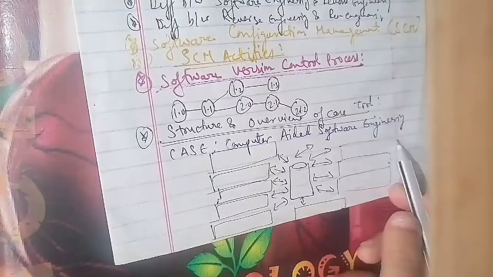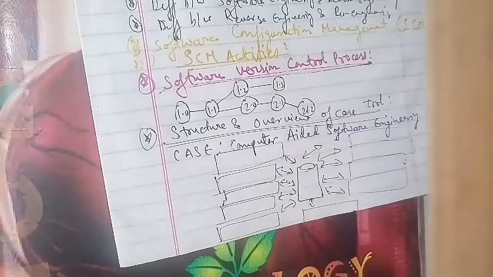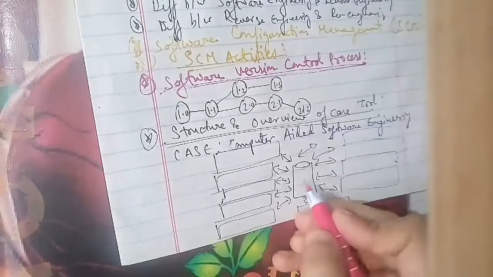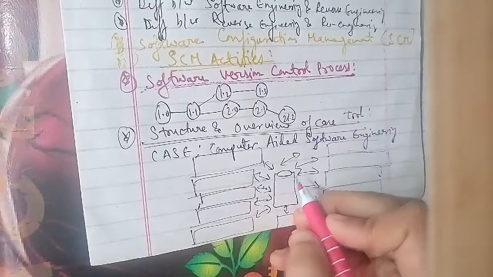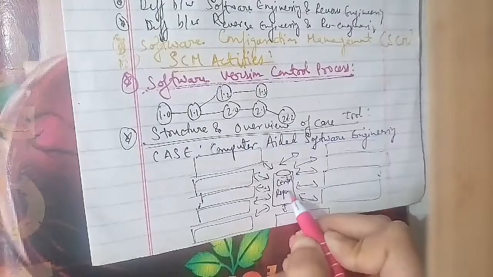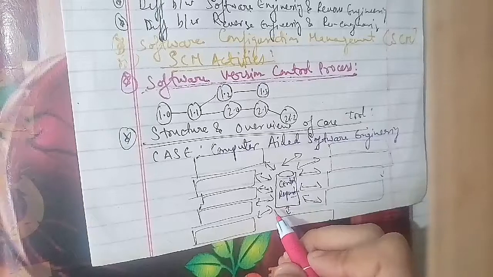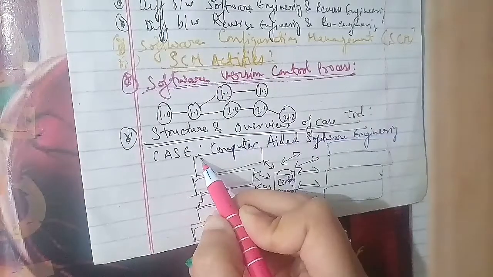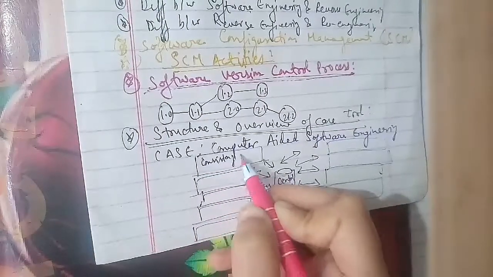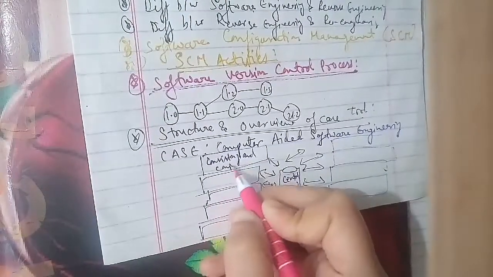This is the block diagram of the CASE environment. This is the central repository, which is the data dictionary. Then we have the consistency and completeness tool, the programming tool, the documentation tool, and the requirement tracing tool.